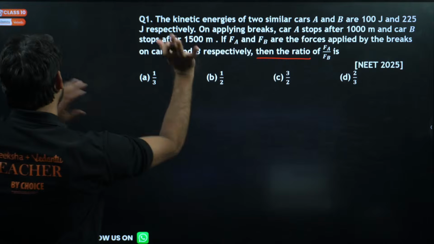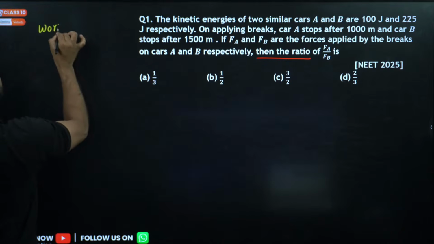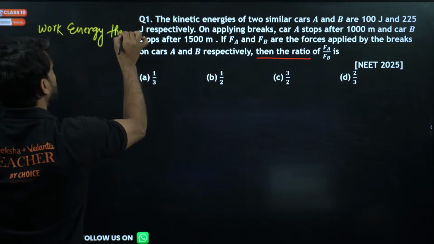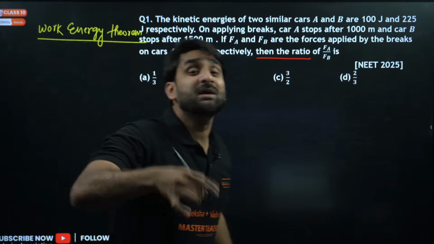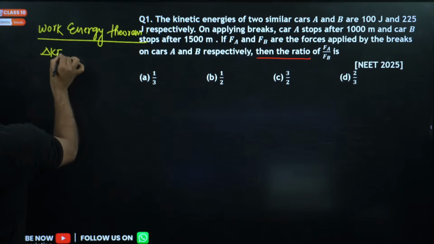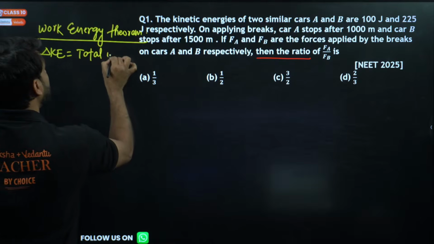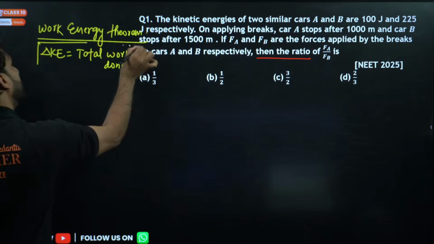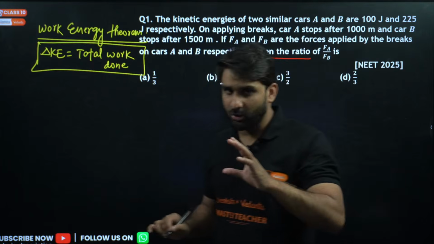Now, what is the work energy theorem? Let me give you the concept first. Please focus here, then I'll be giving you the solution also. But you must have clarity of concept. The work energy theorem says that the change in kinetic energy is equal to the total work done for any moving body. This is the formula.